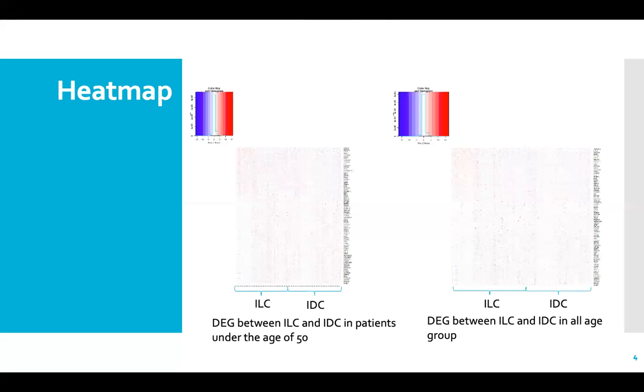These are the overviews of the visualization tool, Heatmap. I found 1,721 differentially expressed genes between ILC and IDC in patients 50 years old or younger on the left side, and 126,075 genes in all age group patients were depicted on the heat map on the right side. The red dots represent the upregulated genes in one phenotype compared to another, and blue represents downregulated genes in this phenotype compared to another phenotype.